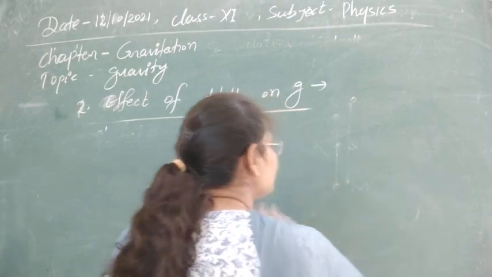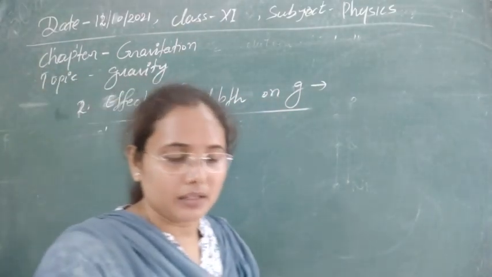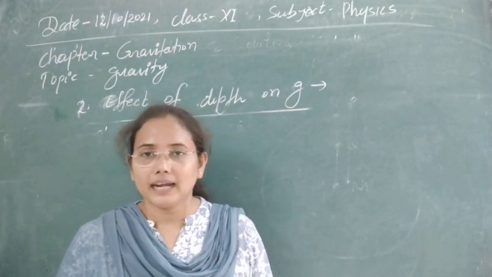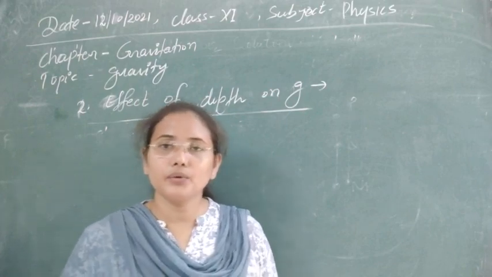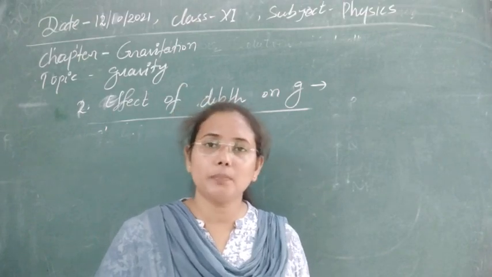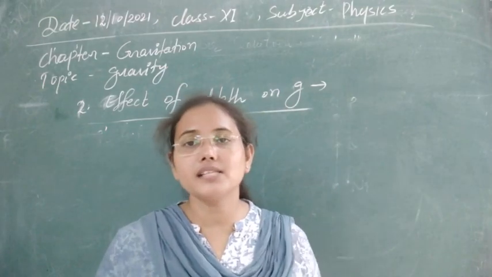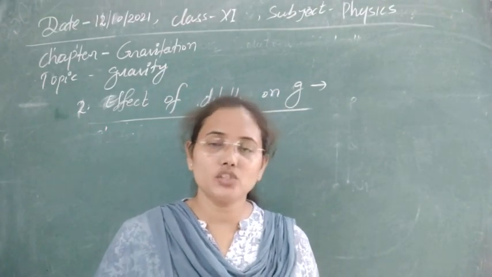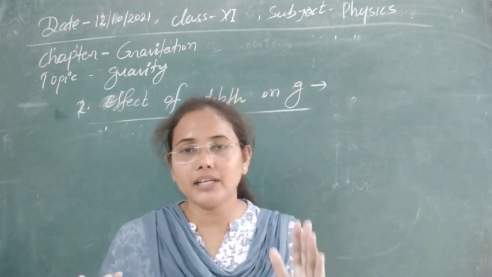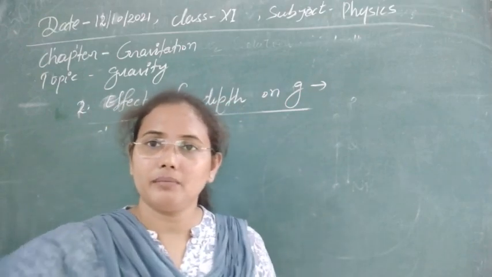Now the next factor that is affecting the value of g is the shape of the Earth. As we know, the Earth is not exactly spherical; it is flat at some ends, and due to that the radius varies from place to place. Due to variation in R at different points on the surface, gravity changes by some small amount. That's why we are seeing the variation in gravity, and we take the value from 9.8 to 10 meter per second square.